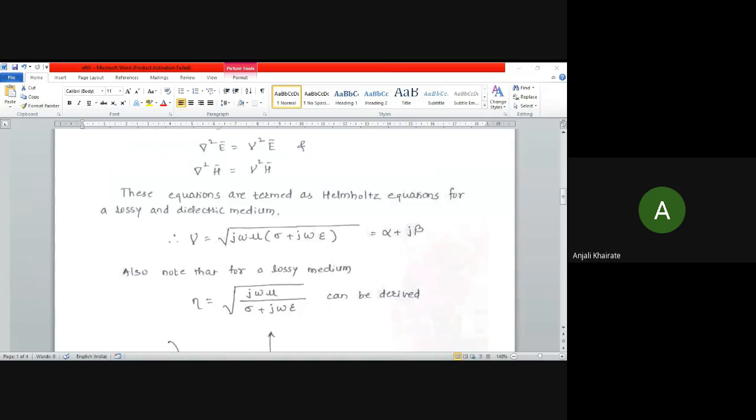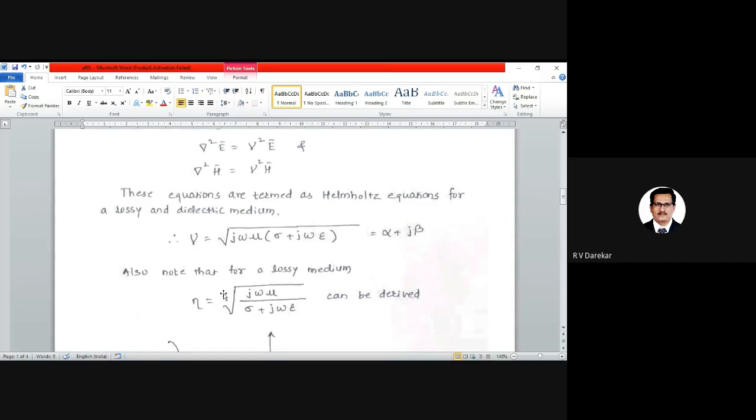Intrinsic impedance. Yes, at least Anjali is present. Anjali, what is eta? Intrinsic impedance. Very good. Okay, fine. She is present as well as telling the correct answer. Eta is nothing but the intrinsic impedance, denoted by the eta sign.